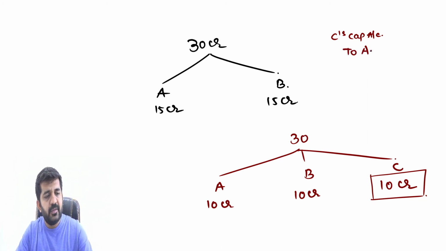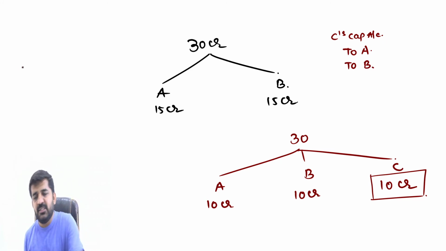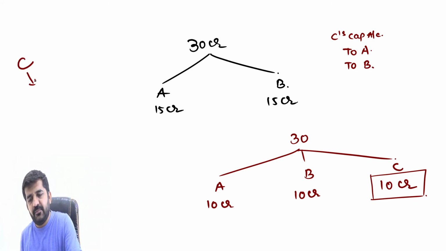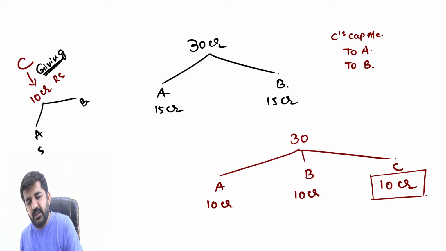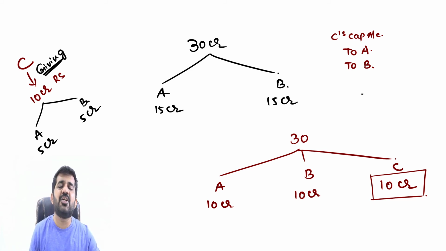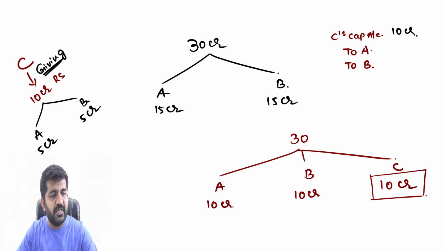To A, to B. This just means C will be giving 10 crore rupees to A and B. A he will be giving 5 crore, B he will be giving 5 crore. When you are passing the journal entry, they are not paying immediately, they will be paying it later on. So this will be 10 crore, this will be 5 crore, this will be 5 crore.